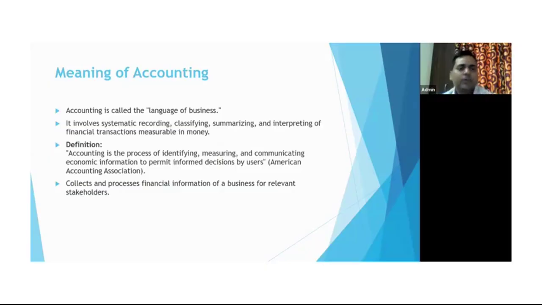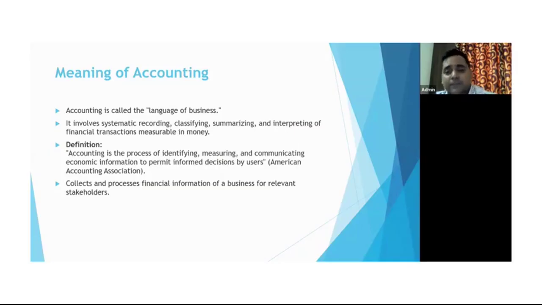Okay, so it is nothing but the recording. Whatever transaction happened, that should be recorded. Then the classification is required. Classification is nothing but the grouping. Then summarization is related to the specific accounting portions that come under financial accounting. Financial reporting or balance sheet comes under final accounts. It is nothing but the profit and loss account and the balance sheet.